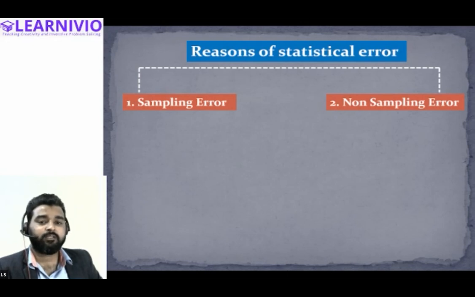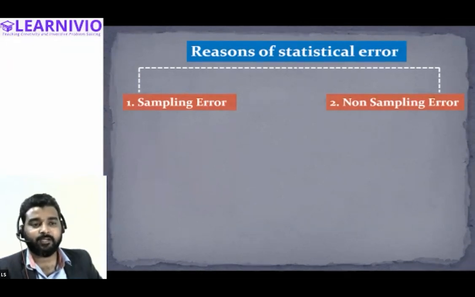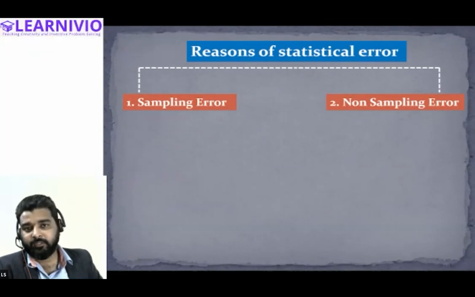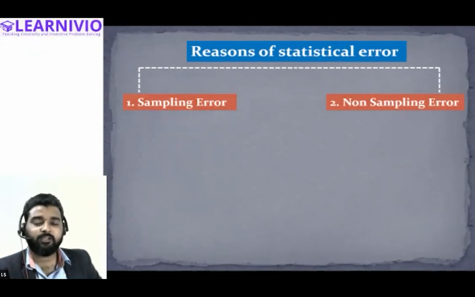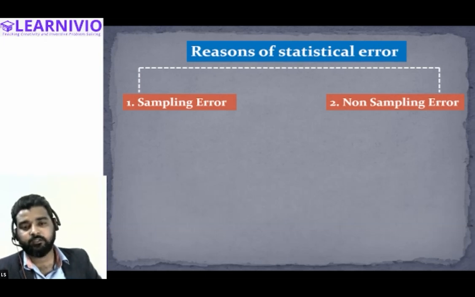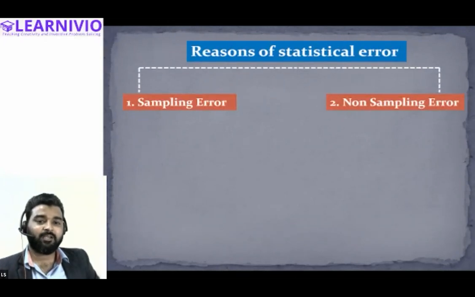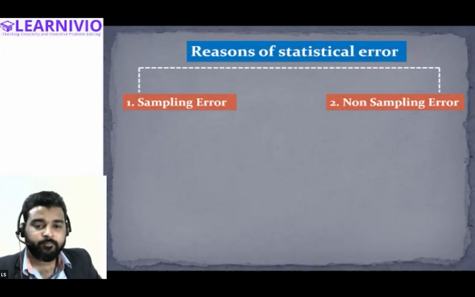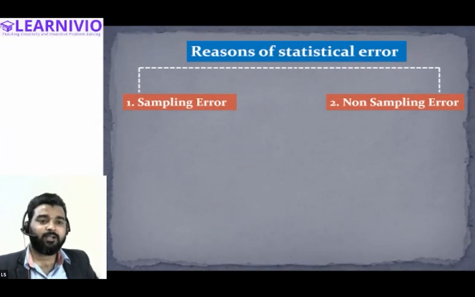In that case, we will be saying that this difference, that is, the statistical error, is arising due to sampling error. That means that we have taken a smaller number of items as a sample, or we have taken wrong samples. We have taken items as a sample that do not represent the entire population properly, accurately. Therefore, the statistical conclusion or opinion that we are making is different from the fact. So when a statistical error arises just because we have committed some mistake while selecting the sample, it is called the sampling error. All right, but there are other situations also.